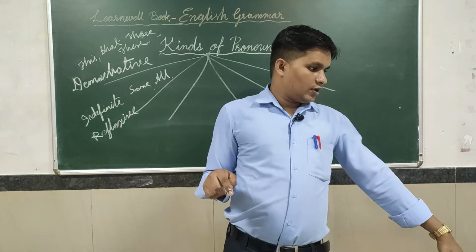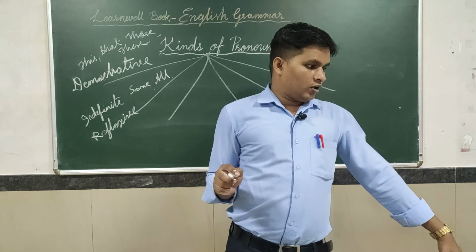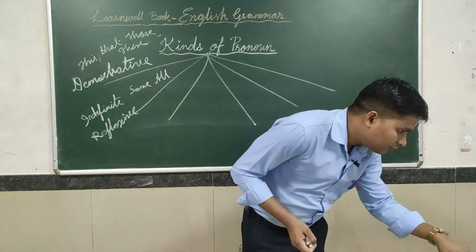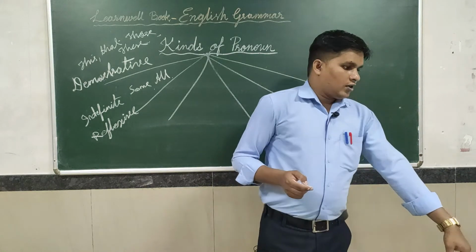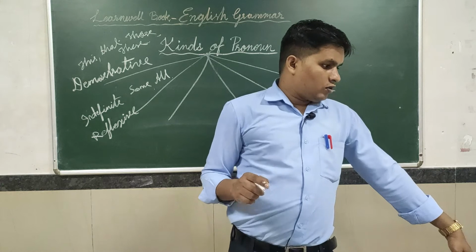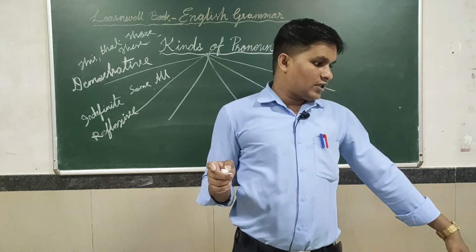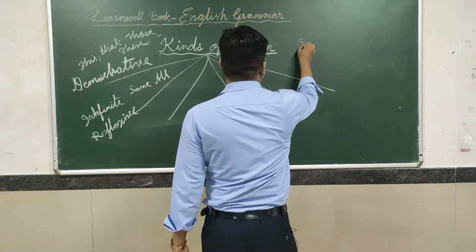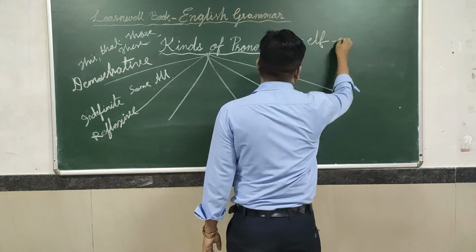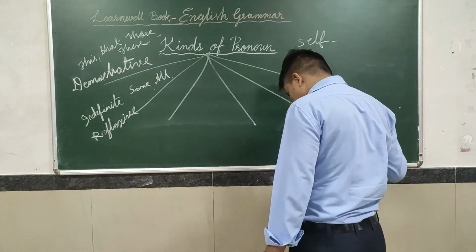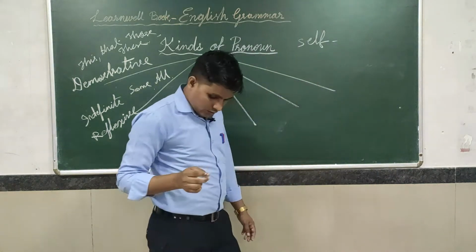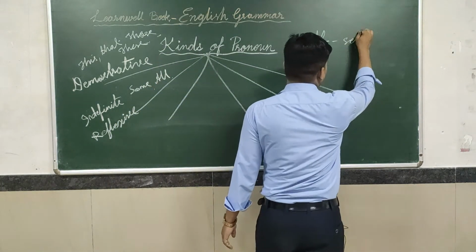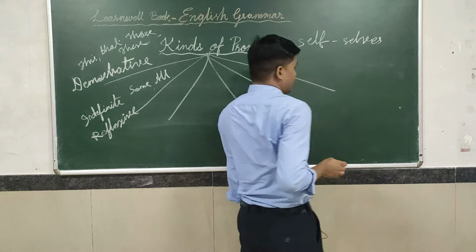and for plural, ourselves. Means it's plural. Self, plural form, what do you call it? Self plural form, we can say selves.